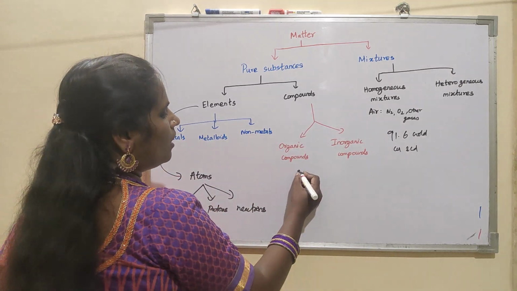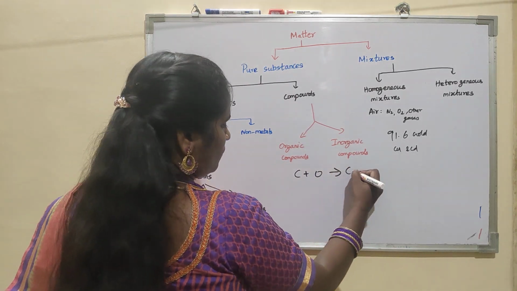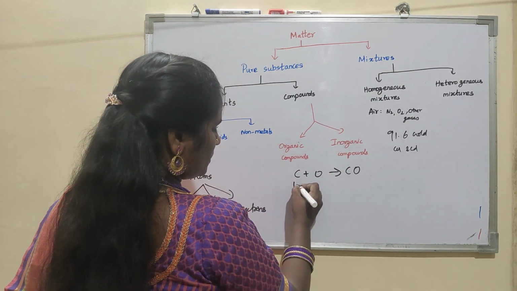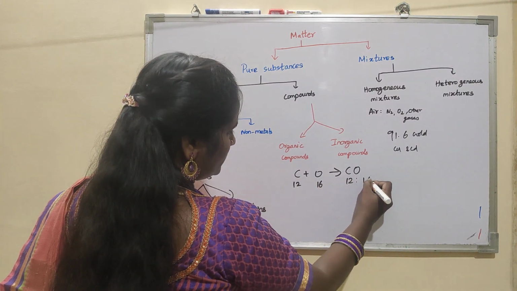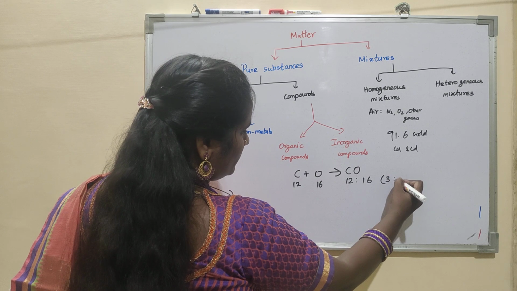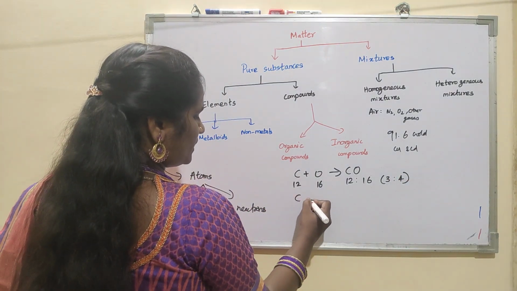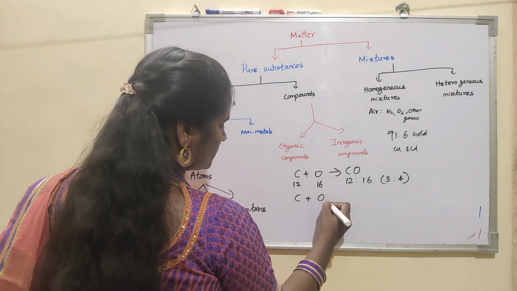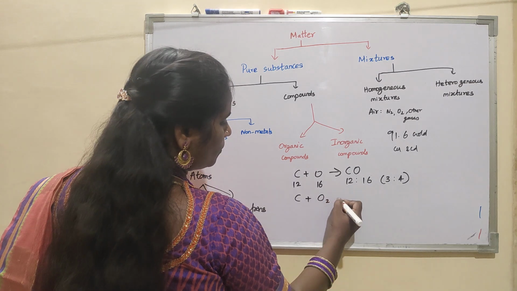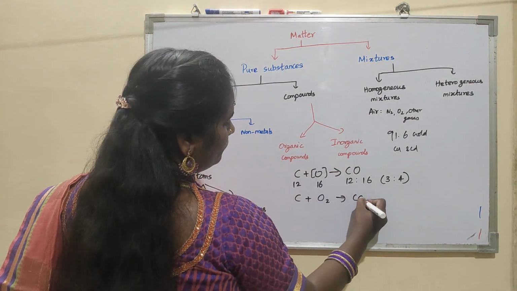For example, carbon and oxygen, if they mix together, form carbon monoxide. Here carbon mass is 12 and oxygen is 16. So 12 to 16 is a 3:4 ratio. It is the same in the case of carbon dioxide. Oxygen in the molecular form O2, this is in the atomic form, forms CO2.